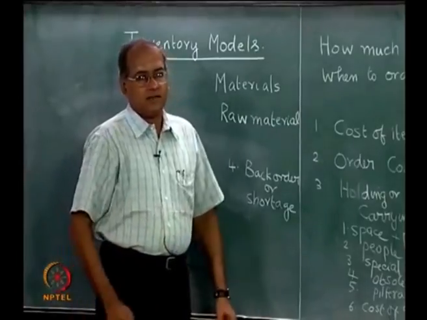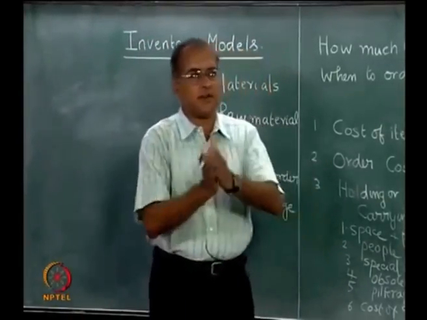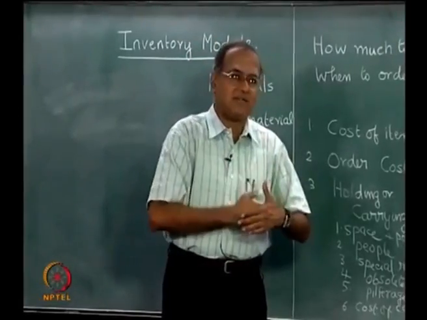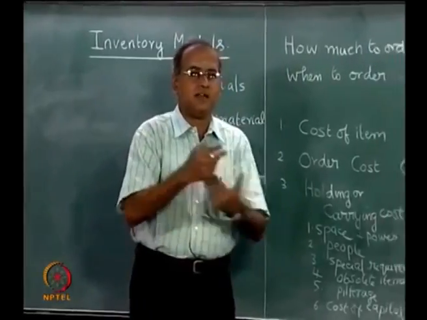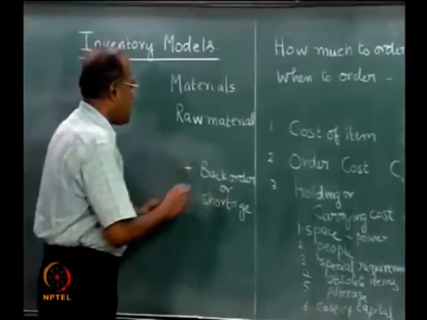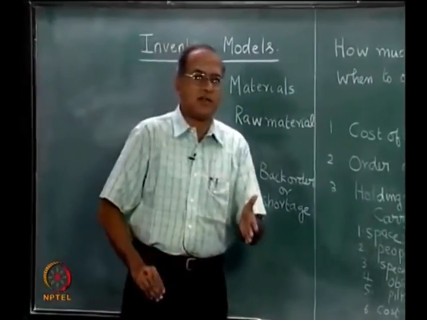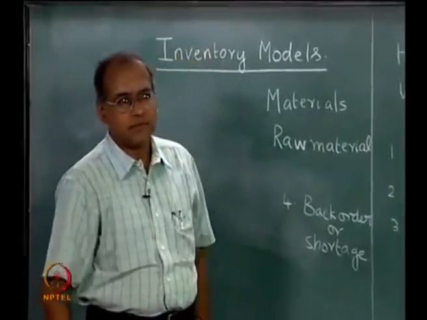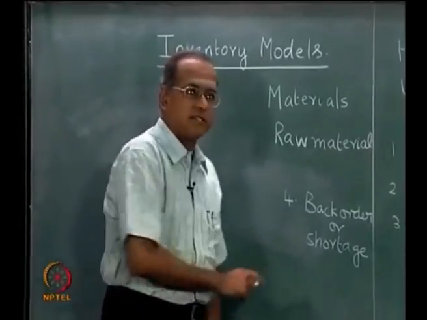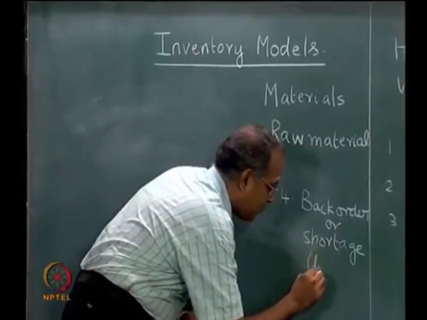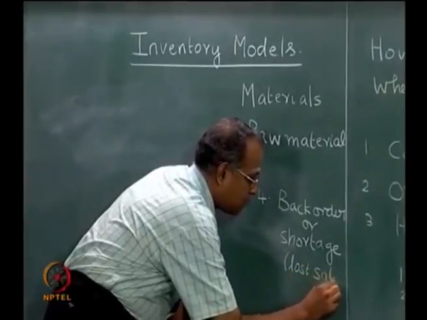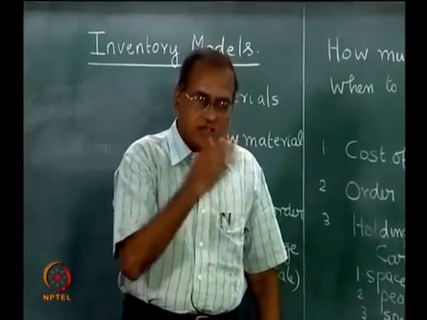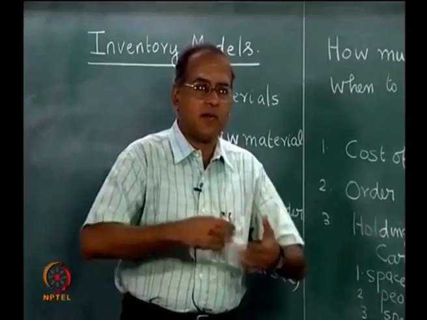One is to say that, well, I am not able to deliver it to the customer on Friday. At the same time, I will carry the unmet demand to the next day, which is say Saturday, produce it and give it. Such a situation is called back order, where the unmet demand is carried to the next period, produced, and then the demand is met. The other is called shortage, or also called lost sale, which means if I am not able to meet a certain demand on Friday, I have lost it and I will not try to recover it by back ordering it.